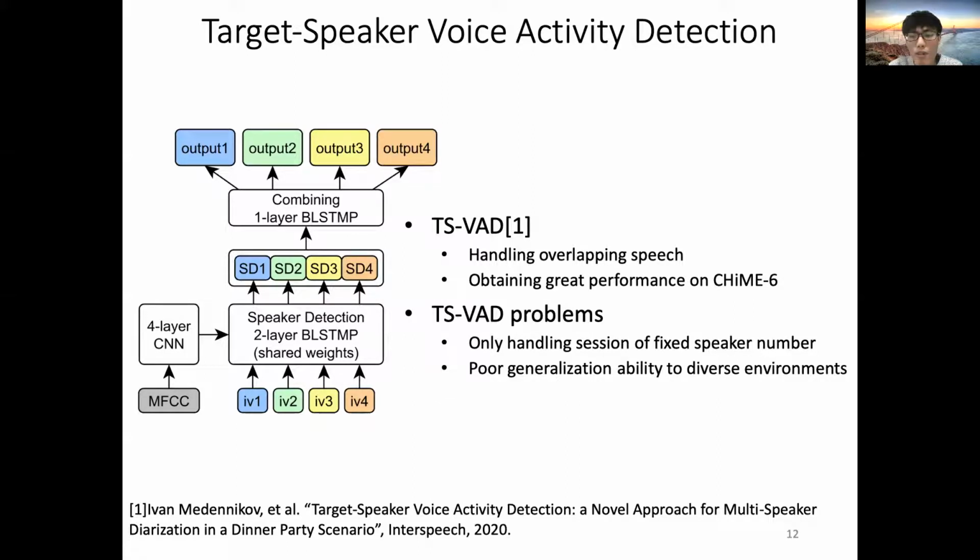However, original TS-VAD can only process sessions with a fixed number of speakers. Obviously, it cannot be directly used in scenarios where the number of speakers is changing. Besides, TS-VAD does not perform well in the mismatched domain, indicating its poor generalization ability to diverse environments.